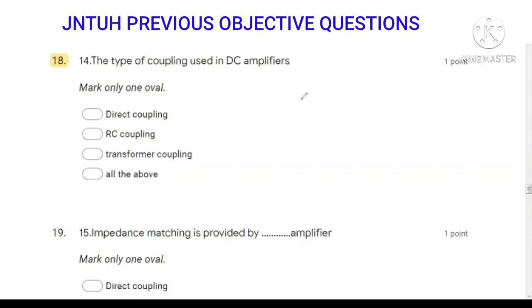So the answer is common emitter and common base. Next question, the type of coupling used in the DC amplifier. The type of coupling used in the DC amplifier is direct coupling. So we can use the direct coupling.